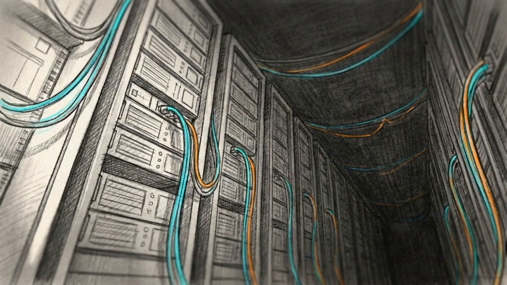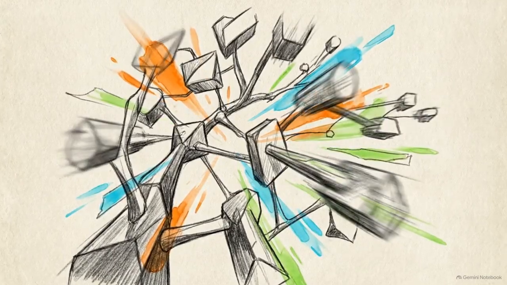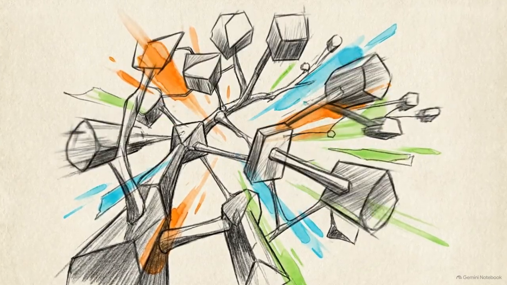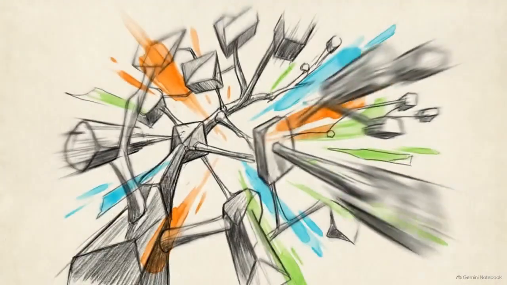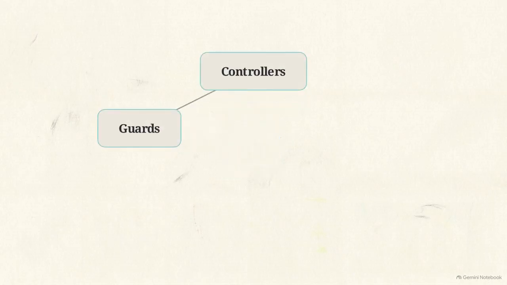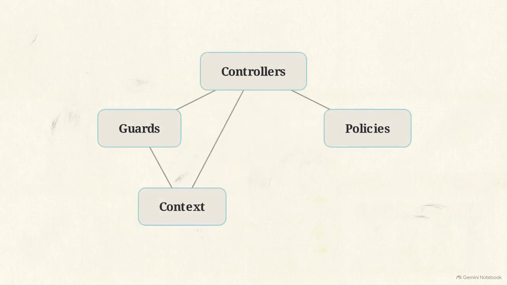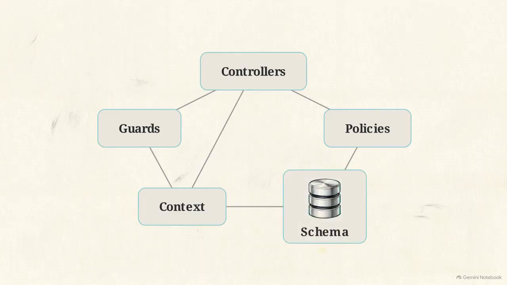Replacing database-backed sessions with stateless JSON web tokens is a massive undertaking. Handing that migration over to an AI coding agent promises to compress weeks of mechanical work into seconds. But authentication refactoring is rarely a simple one-file swap. The process touches controllers, guards, authorization policies, request context, and the underlying database schema itself.